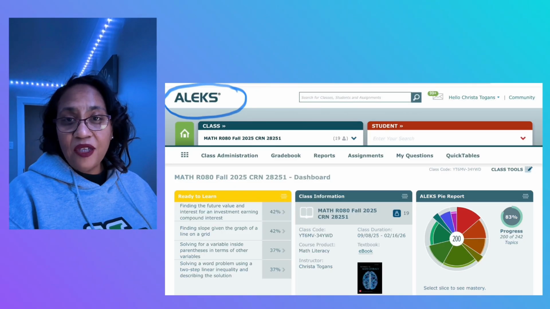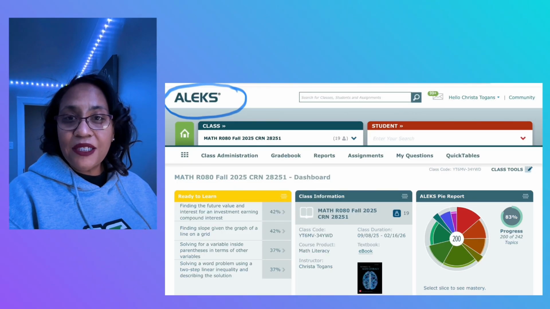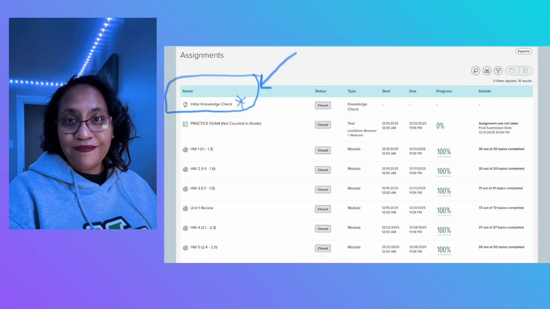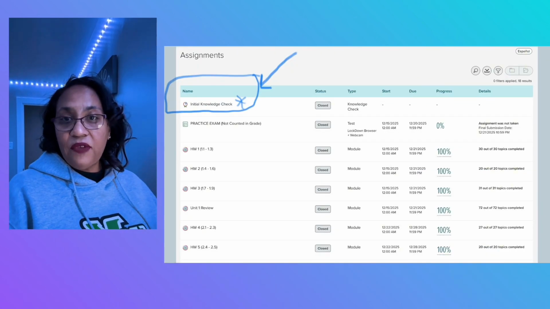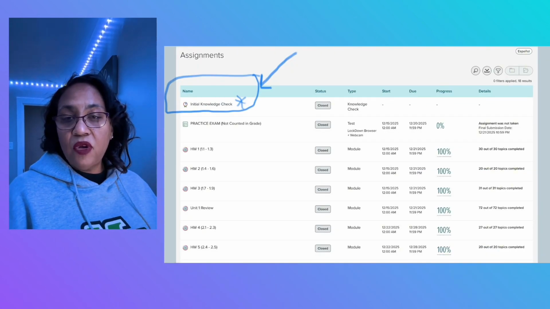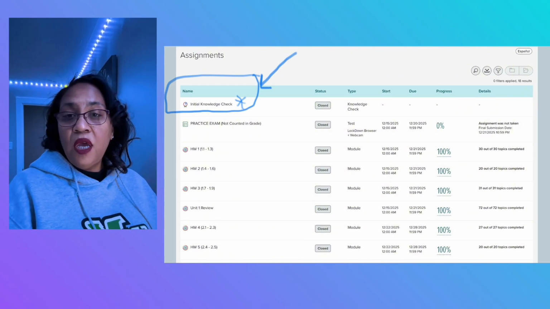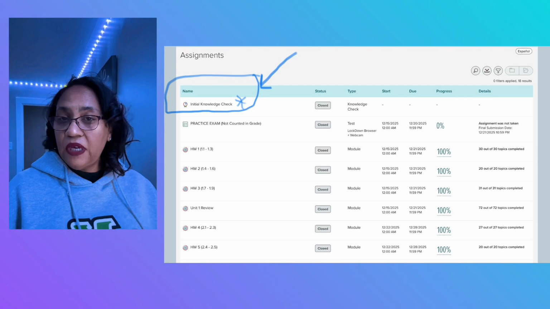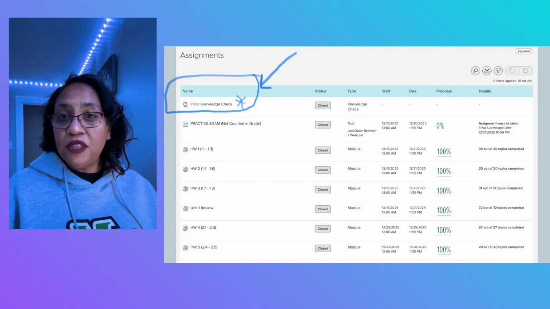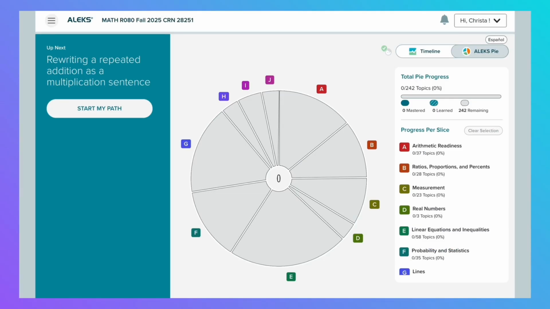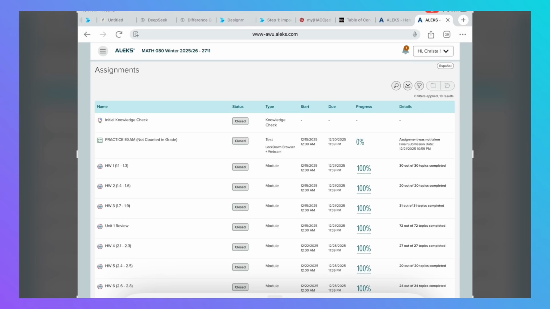Once you get to ALEKS, you're going to click on something called your initial knowledge check. In the rest of the video, you're going to see how you can also check some things in ALEKS, and that is all I want you to do. You also will not see a lot of the content in D2L until you do these steps. Once you start to click around, you may see something called Start My Path. It may even ask you to do a tutorial to figure out how to use your ALEKS course.